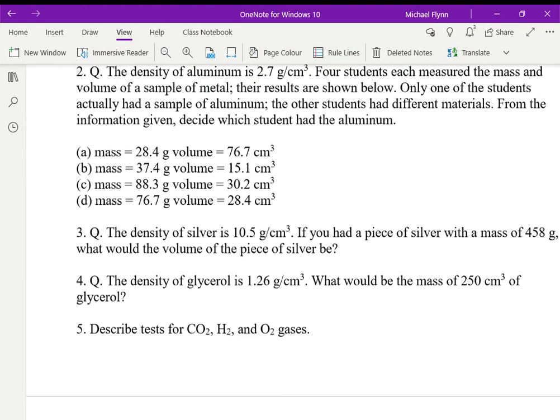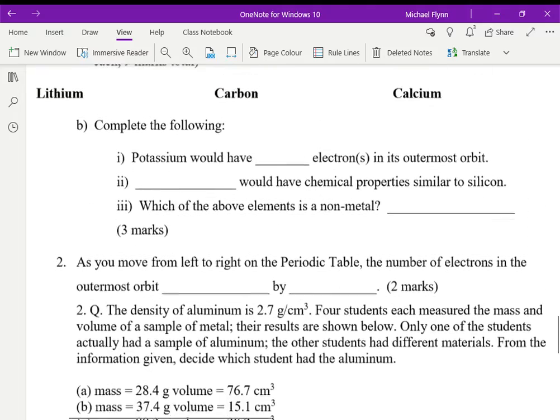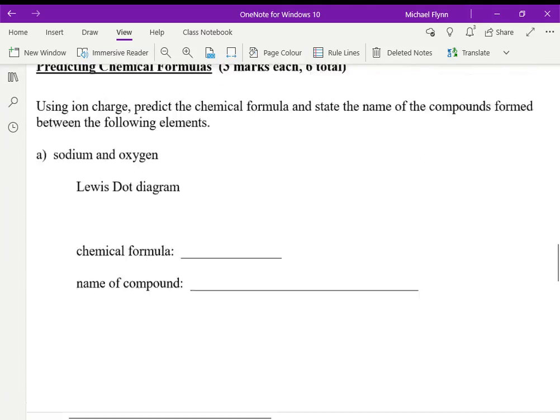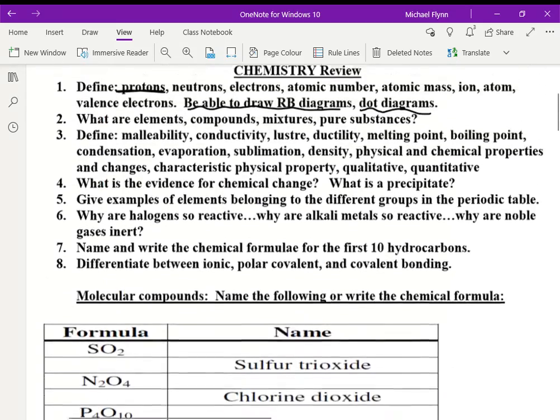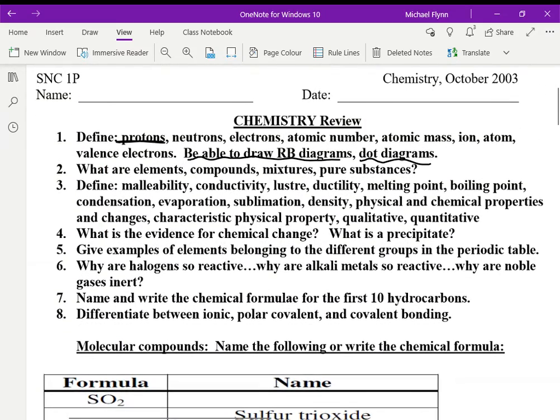Now I'm going to be adding a couple of things to this in the next few days, but this is a good start. So if you want to do some of this for now, just remember the entire thing is due Friday. So you should at least do some of it. The first 8 things here will take a little while to write out the definitions. Please do it in OneNote. Okay, and that's it. So that's all I have for you today, just a little review activity.